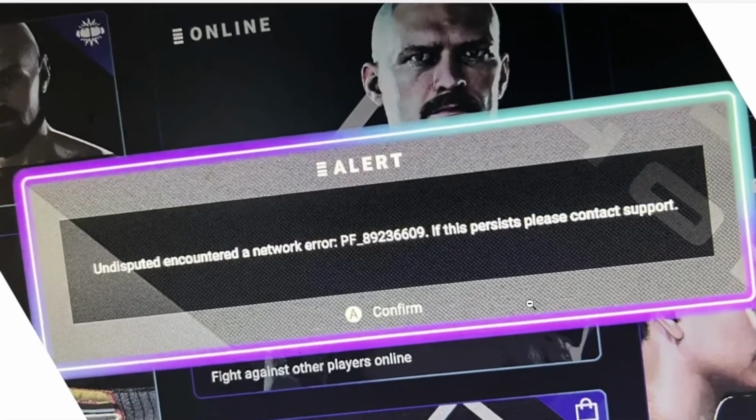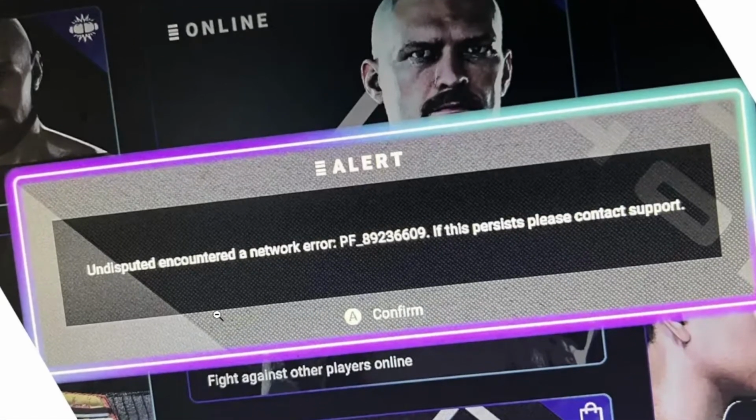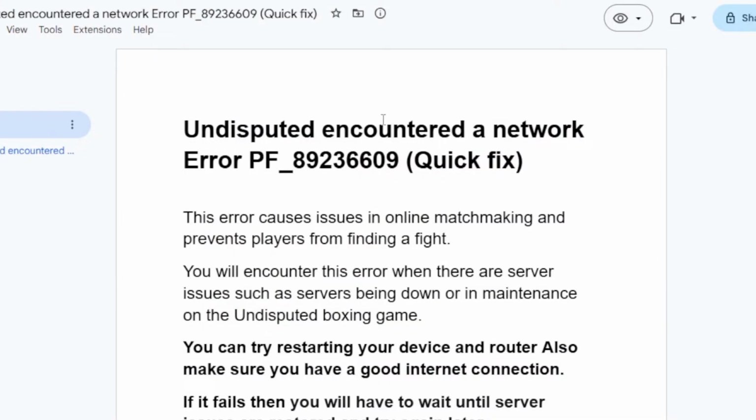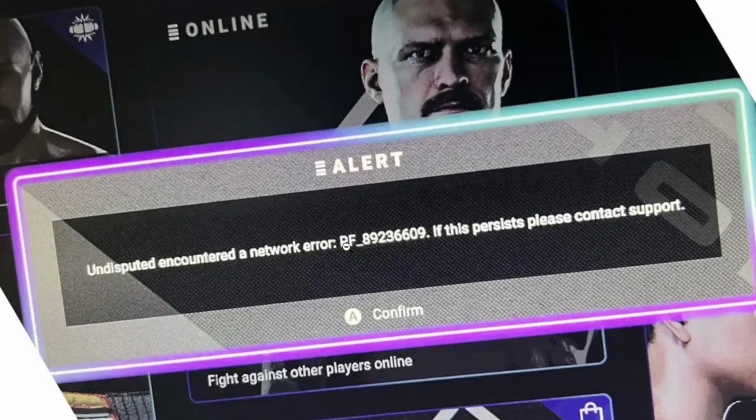If you get this error message in Undisputed game, which says Undisputed encountered a network error with an error code, as you see it here on the screenshot. In this tutorial, I will guide you on how to fix this problem. Undisputed encountered a network error, as you see it here on the screenshot.